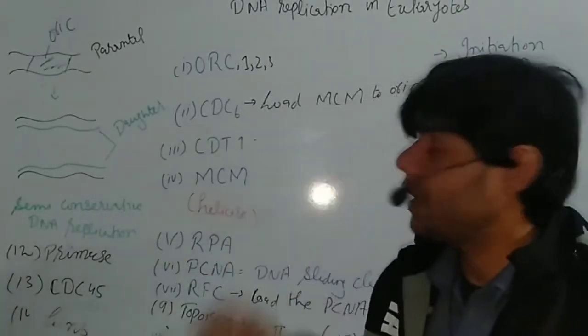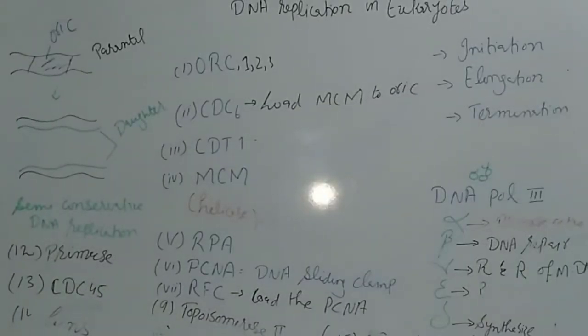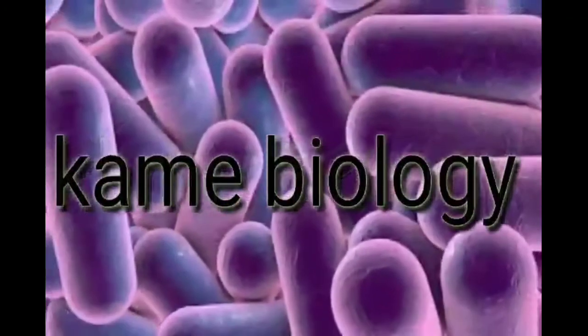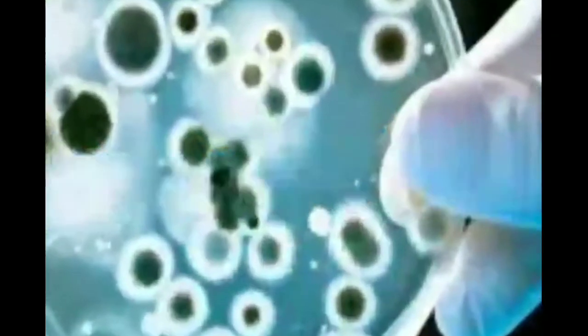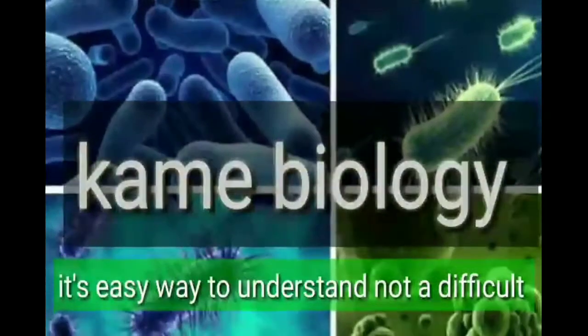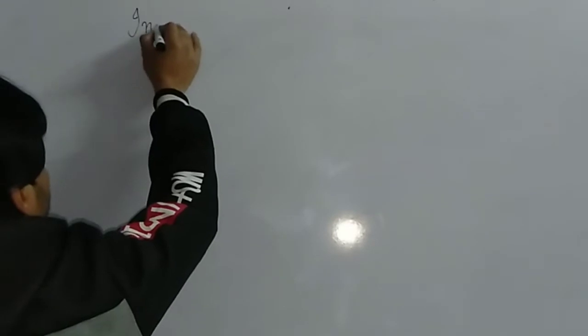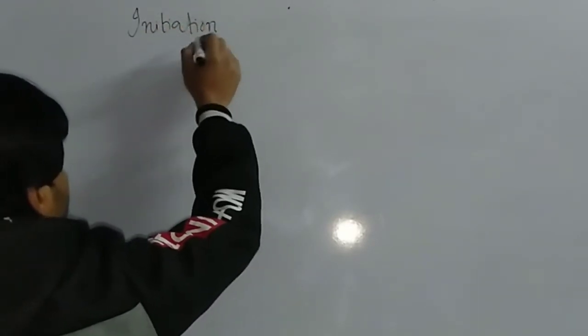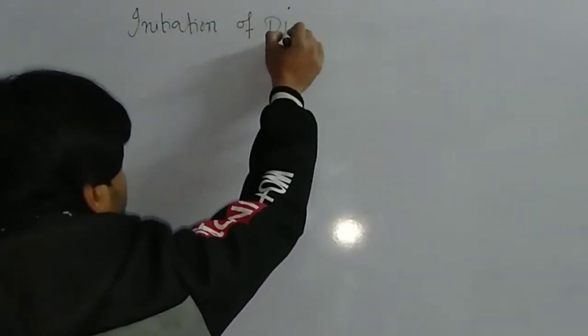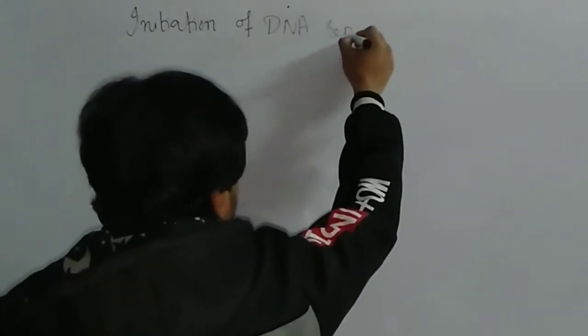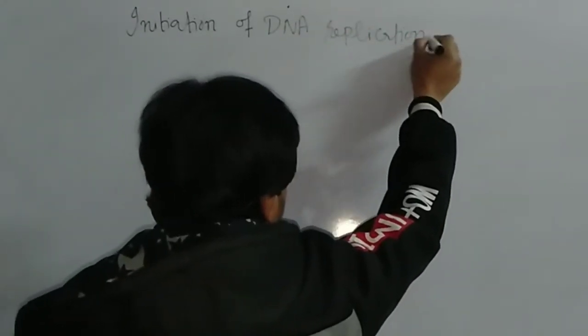So let me remove this and let me start. Now let me write: initiation of DNA replication in eukaryotes.